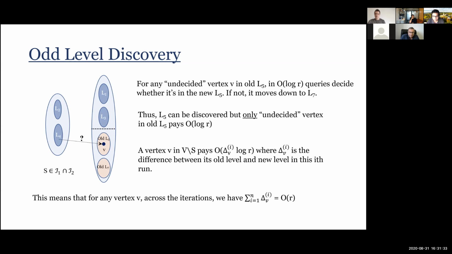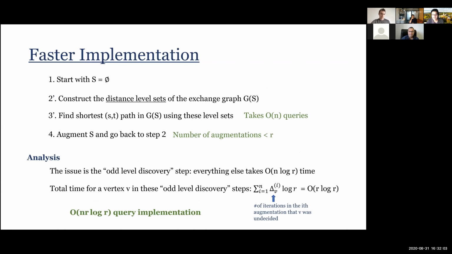And so if I think about it, any vertex V across the whole R iterations, how many times is it asked from the right, are you my neighbor or not? Well, its distance before the algorithm starts, maybe it was 0, and its distance when the algorithm stopped, which is at most 2R, because the maximum distance is at most 2R in this graph. So the sum of these distances is order R. So amortized, I'll get order n log R.